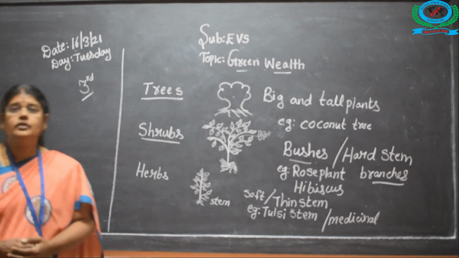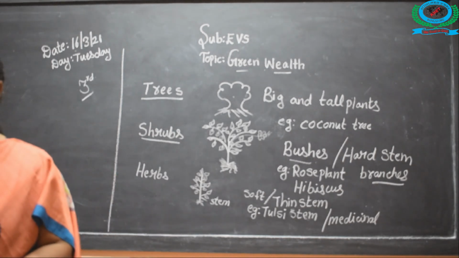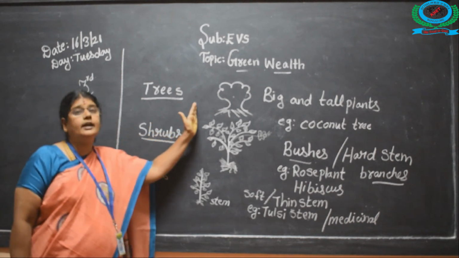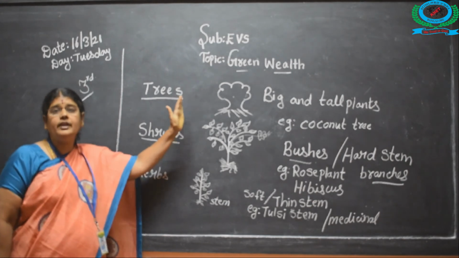Okay, children. Today, the first part I taught you in the lesson green wealth. How the trees and plants are very greenish.